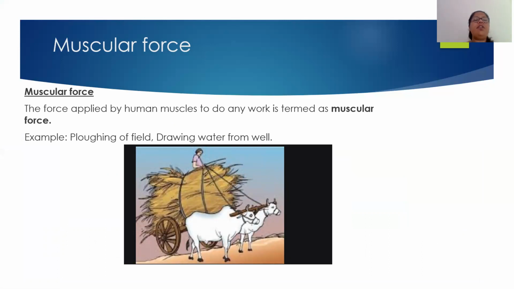Now muscular force, over here the force is applied by the human muscles. Whatever force we are applying is produced or given by our own body, so it is termed as muscular force. For example, when you are moving a table from one place to another, the energy is being utilized from your body. The muscles are applying the force. So this kind of force is termed as muscular force. Examples we can write are the ploughing of a field and drawing water from a well. They are both examples of muscular force.